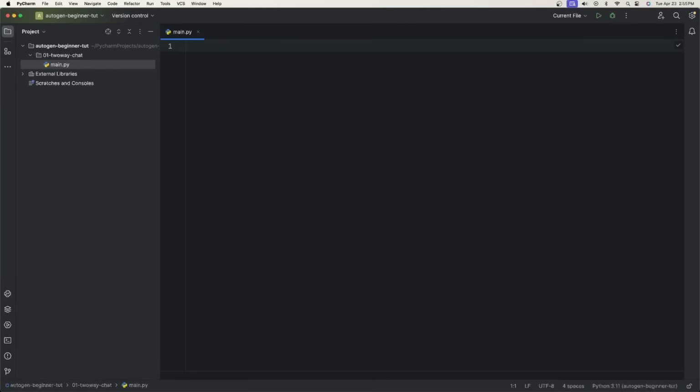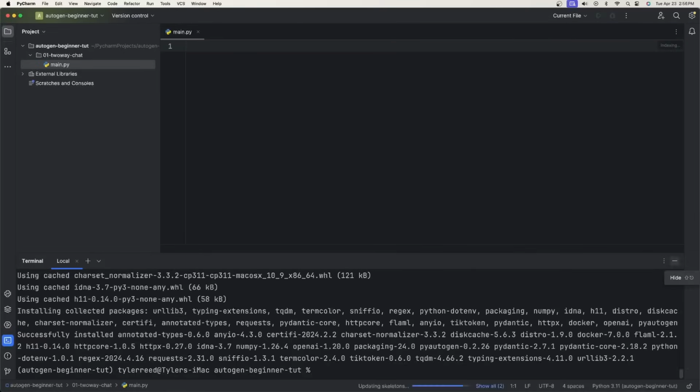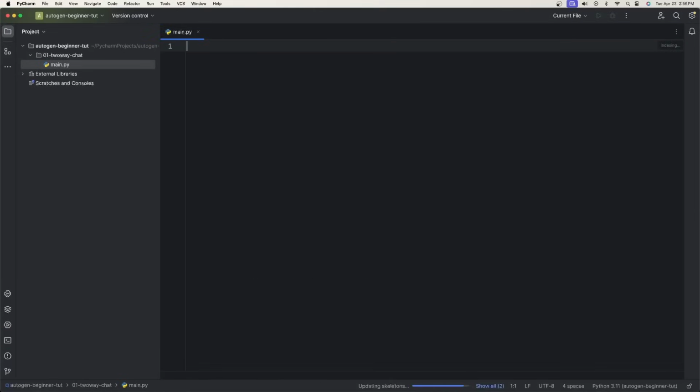And before we do this, we need to install the Python package like I mentioned. So in PyCharm, if you open up your terminal down the left-hand side here, click this, and then you can just say pip install PyAutogen. Once that is done, just minimize the terminal window and we can begin. The first thing we need to do is import Autogen. Now, as we go, I'm going to show you multiple ways to do different things. So the first thing we're going to do is create a main function. So we'll say define main colon, and then get ready to include all of our agents.